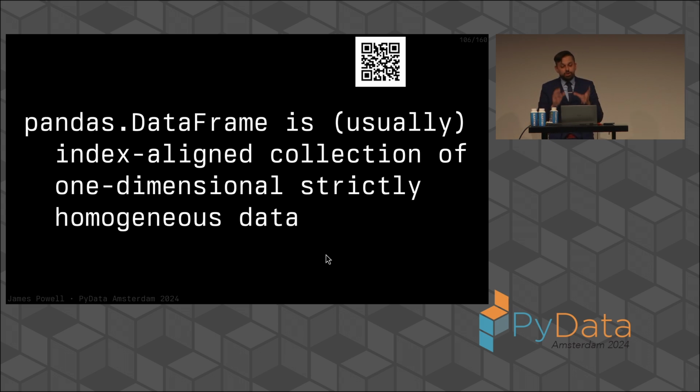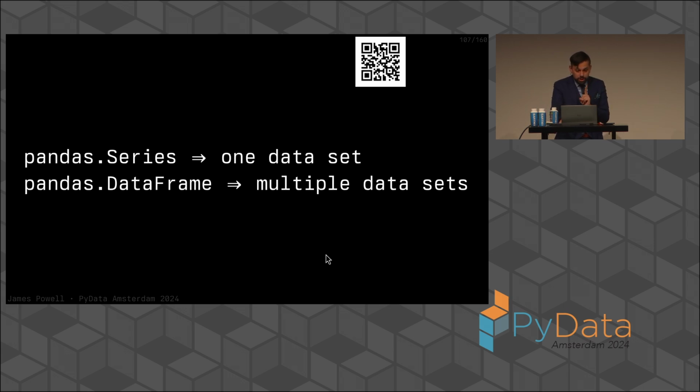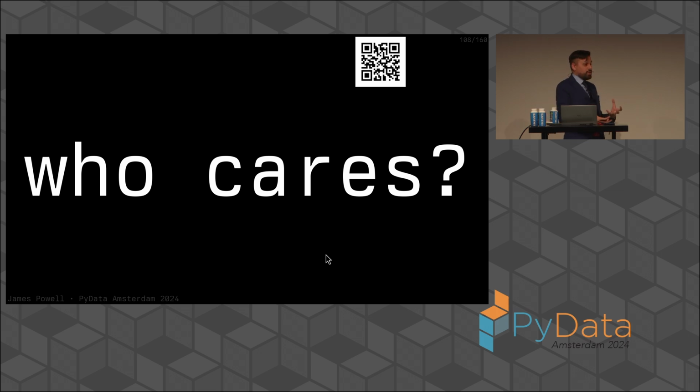But fundamentally, my assertion here is that a pandas data frame is usually an index-aligned collection of one-dimensional, strictly homogeneous data. A pandas series is one data set, and a pandas data frame is multiple data sets. But the real question is, who even cares? I don't know. You're all here.